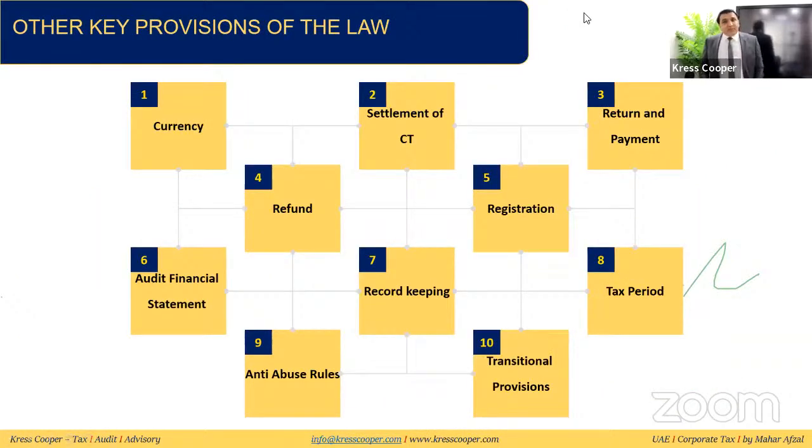Other key provisions of the law. These are the other key provisions of the law. Like, what is the currency applicable? Currency, they said, everything should be in UAE dirham. In case the transactions are not in dirham, then it needs to be converted into dirham at the applicable exchange rate of UAE Central Bank.